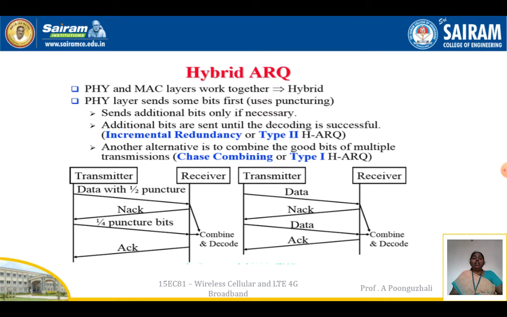Next, another alternative is the combining of multiple transmissions. Here the transmitter is going to send the data without any puncturing, as such. If the receiver does not get the correct data, it sends back a no acknowledgement signal to the transmitter, and the transmitter will resend the data. Now the receiver combines it with the previous data and decodes the data. If the data received is correct, it will send back an acknowledgement signal. That is called chase combining, or type 1 hybrid ARQ.